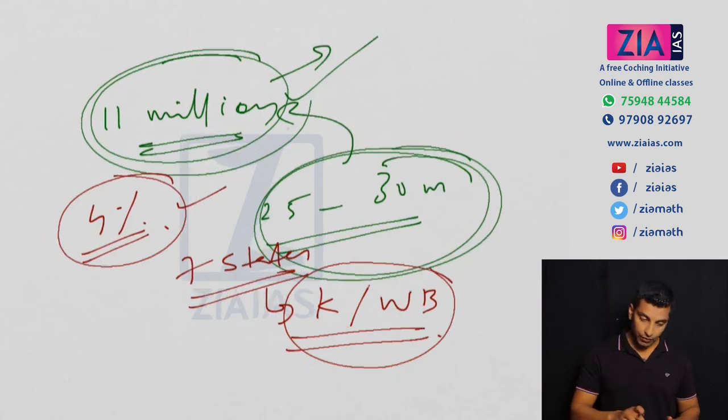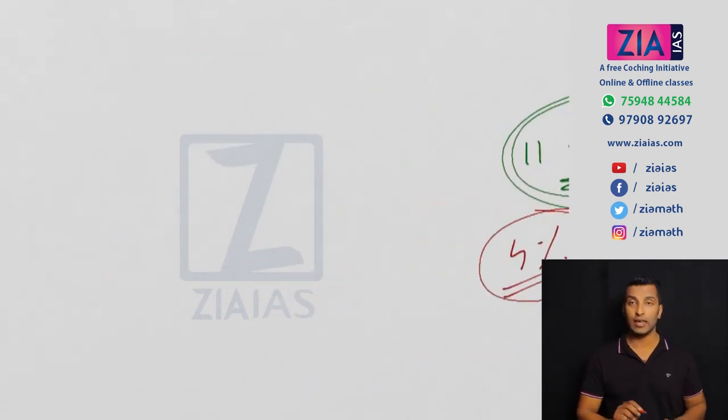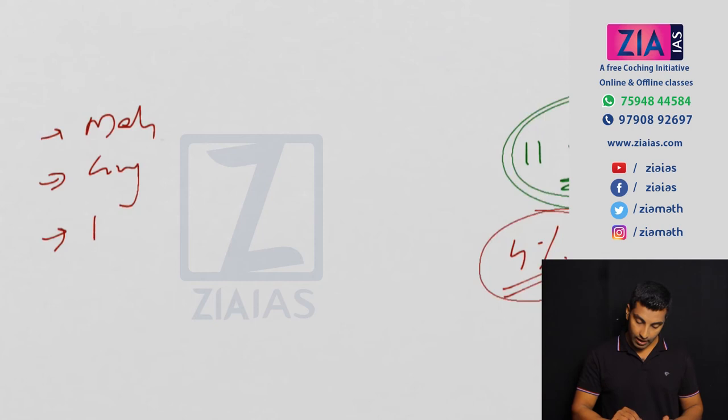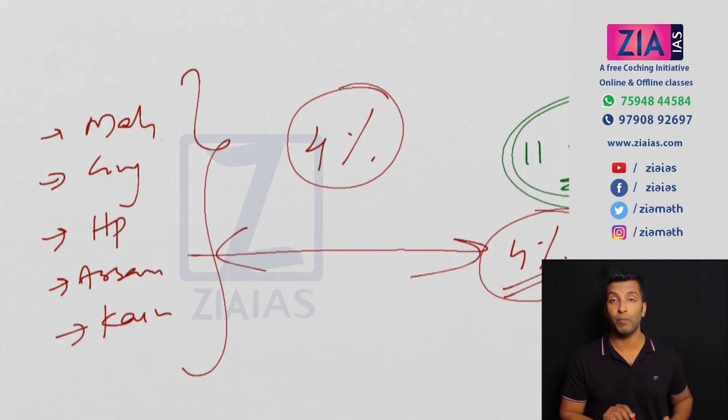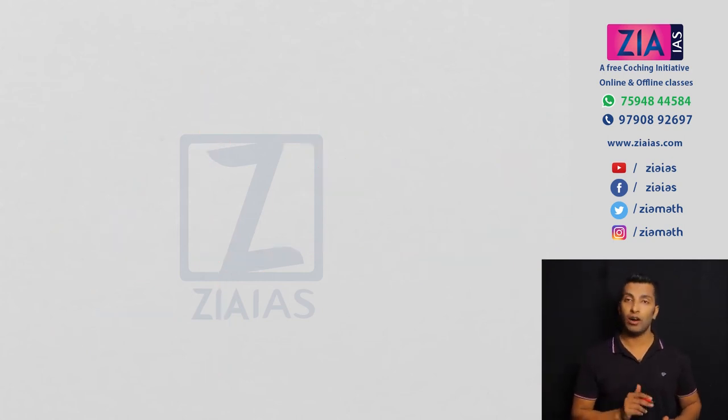Now other states, if you look at the other 5 states, I told you 7 states comprise this 4%. One is Maharashtra, okay, then Gujarat, then Himachal Pradesh, then you can have Assam, okay, then Karnataka. So these are the 7 states which implemented the second land reform, that is tenancy reform, properly. It was a failure in all other states.